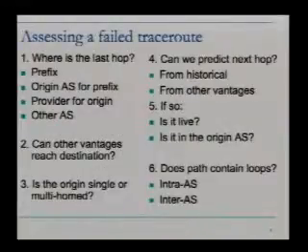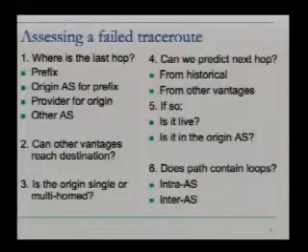When we see a failed traceroute, the system asks a number of questions. First, where's the last hop that we see on the traceroute? If it didn't reach the actual destination, did it reach the prefix? If not, did it reach an origin AS for the prefix? Did it reach a provider for that origin? Or did it end somewhere further upstream in another AS? We can also ask, were other vantages able to reach the destination at that point in time? We can look at whether the origin was single or multi-homed.